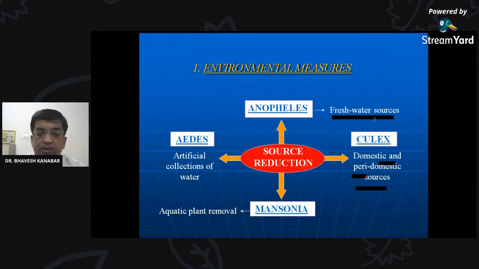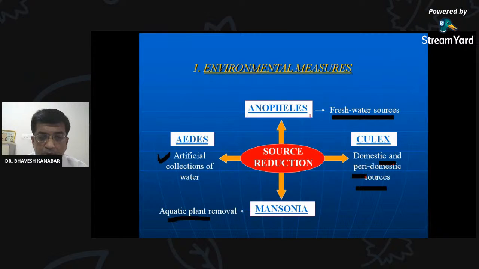Domestic, we are going to see with the help of the photographs also. Culex in domestic and peri-domestic sources, and Aedes in artificial collection of the water. Artificial collection of the water, examples like coconut shells, like thrown away bottles where the water collection will be there, and Mansonia, it breeds on the aquatic plant. So these are different breeding places of the mosquito, and we need to reduce the source. We need to have the source reduction of this mosquito.